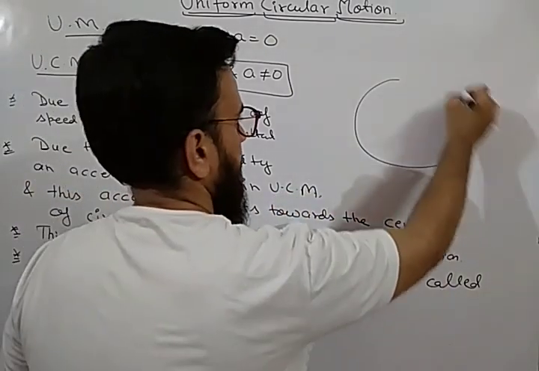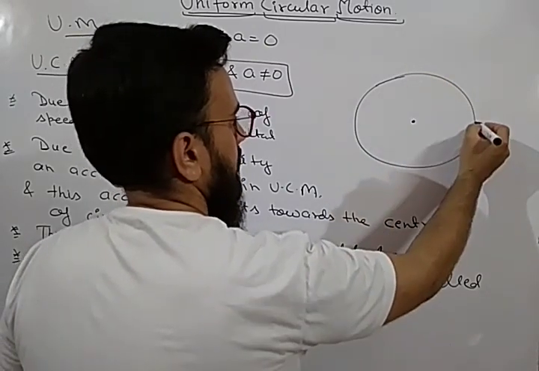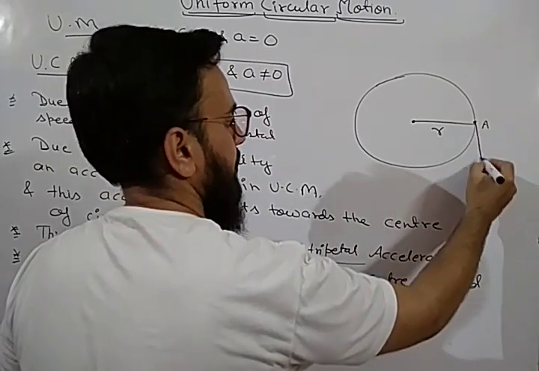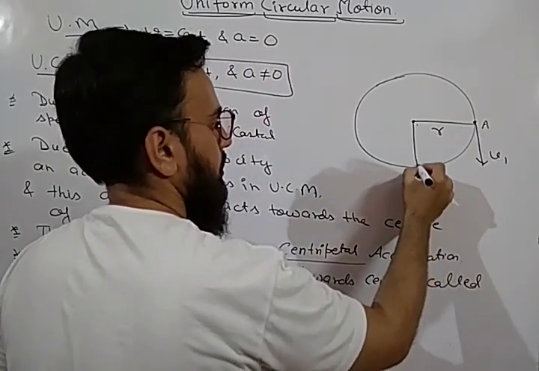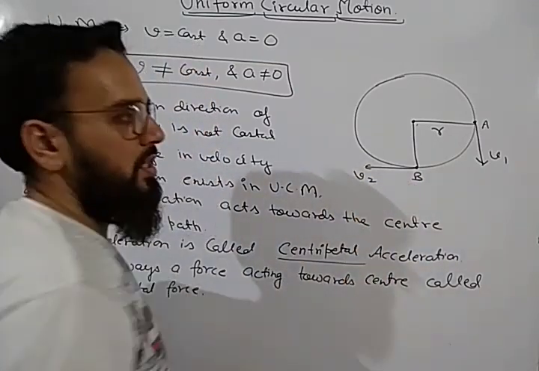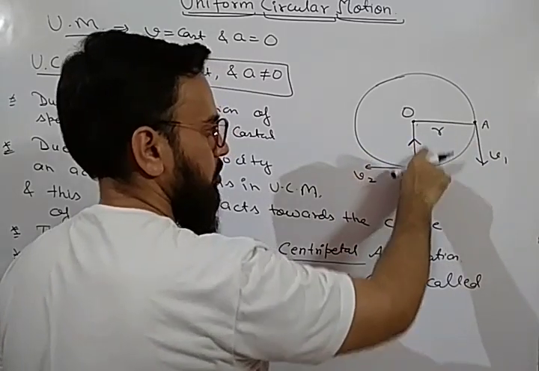If we represent it on the figure of circular motion, suppose this is our point A, this is the radius. At this point velocity is v1, at point B velocity is v2. So what is the direction of acceleration? Acceleration is acting towards the center. This is the direction of acceleration.